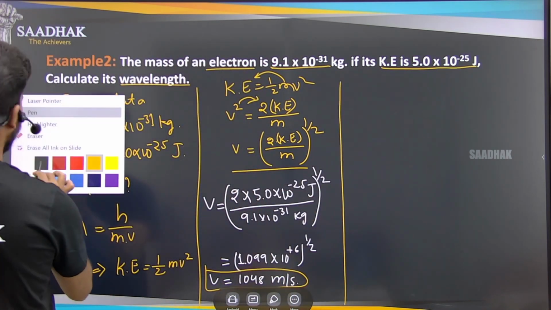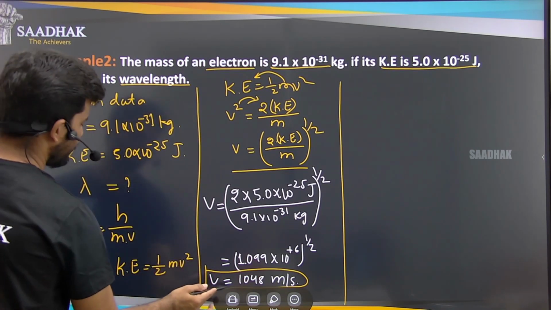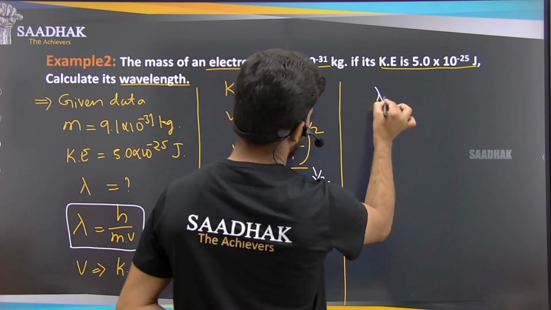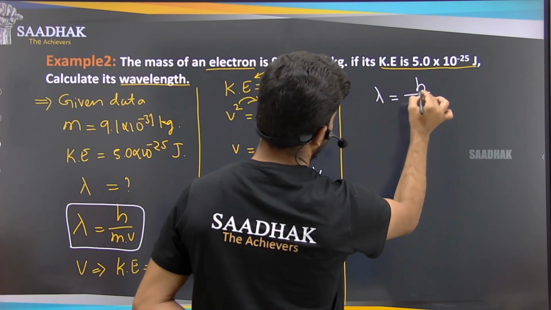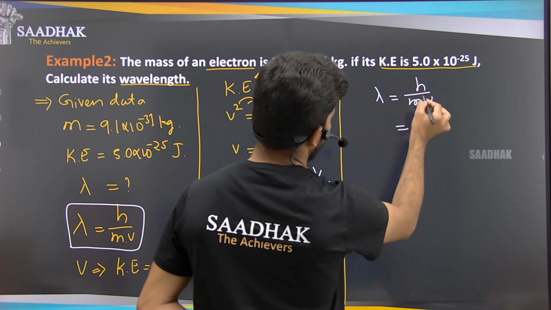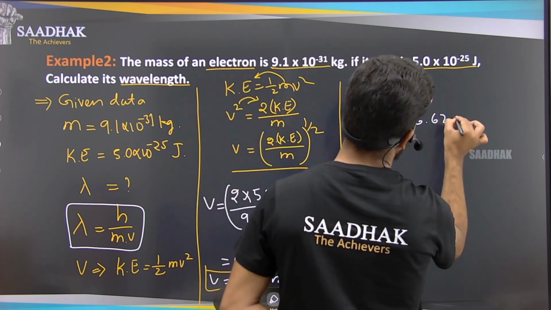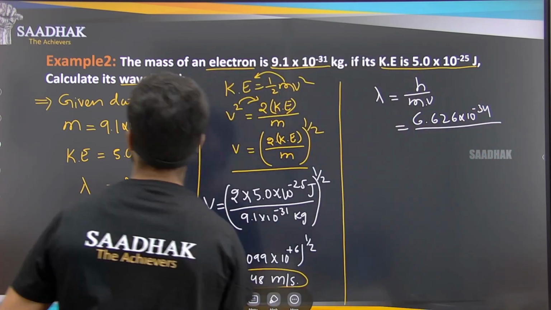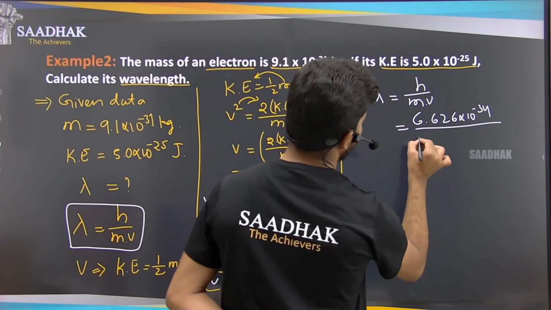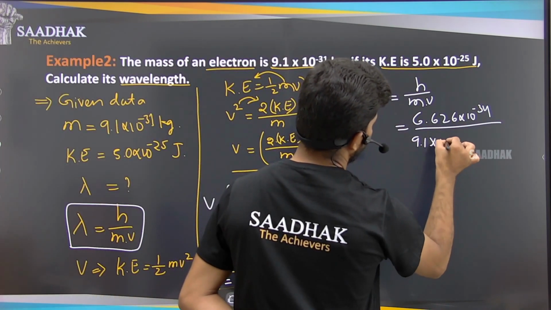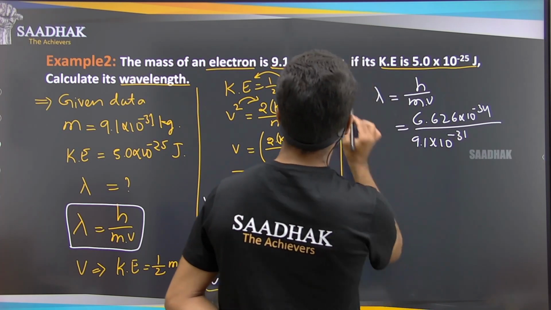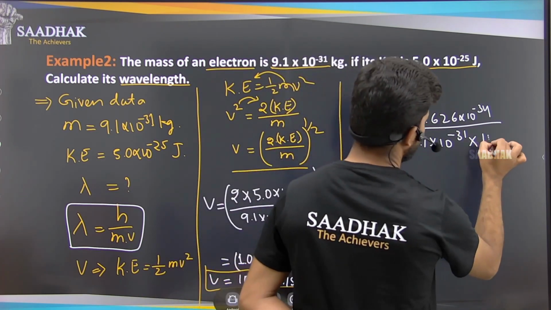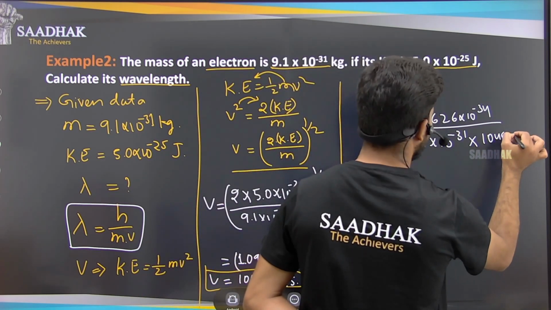Now next part, what is the next part that we have? Now we have to substitute this v value in this formula, right? So substituting this, we get lambda. So lambda is equal to h by mv. So what is the h? Planck's constant, 6.626 into 10 to the power of minus 34, divided by mass. Mass is 9.1 into 10 to the power of minus 31 kg, into what is the v? V is 1048 meter per second, right?